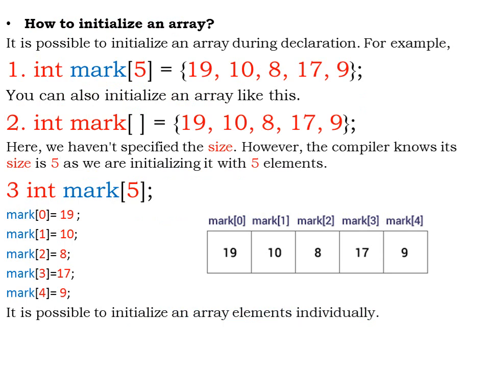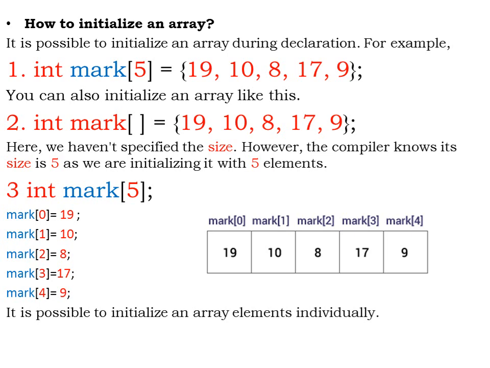As we now know how to declare an array, let us understand how to initialize an array. That means, how do I store elements inside the array that I have declared? It is possible to initialize an array during the declaration.